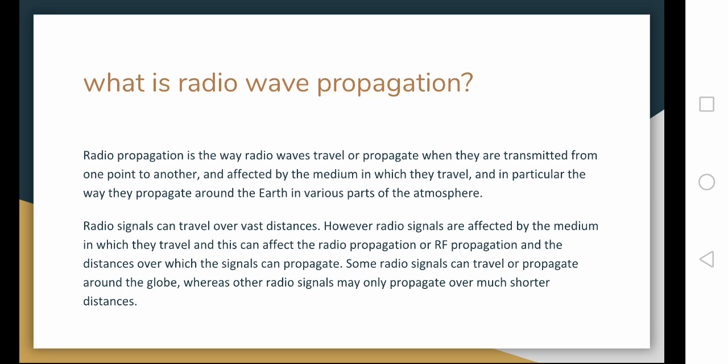Radio propagation is the way radio waves travel or propagate when they are transmitted from one point to another and affected by the medium in which they travel, and in particular, the way they propagate around the earth in various parts of the atmosphere. Radio signals can travel over vast distances. However, radio signals are affected by the medium in which they travel, and this can affect the radio propagation or RF propagation and the distances over which the signals can propagate. Some radio signals can travel or propagate around the globe, whereas other radio signals may only propagate over much shorter distances.